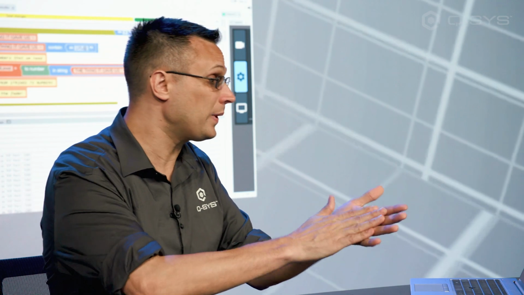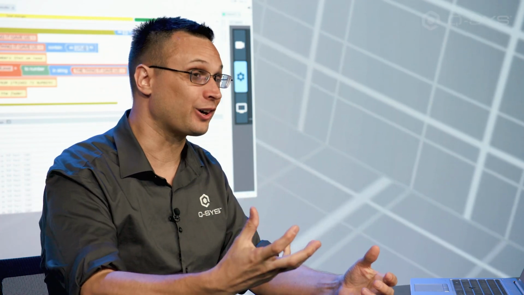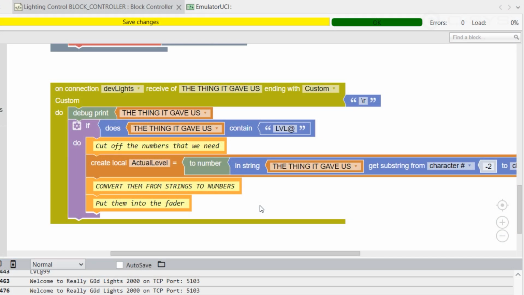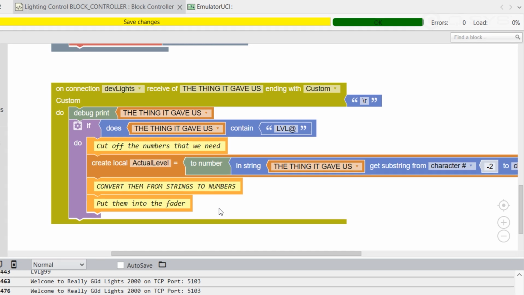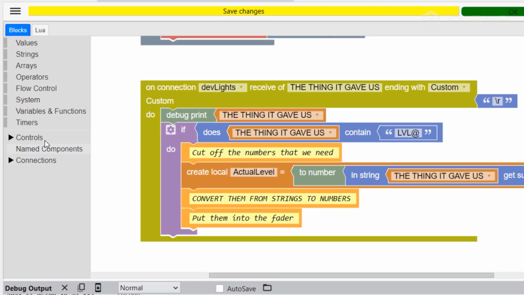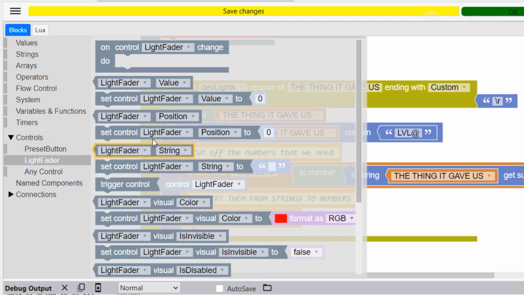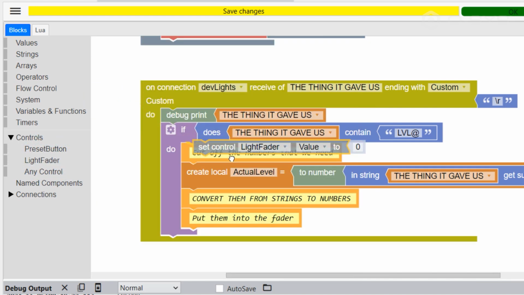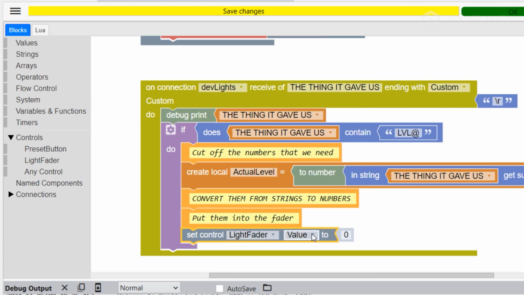Okay, and now that we've got our number, what's our last thing we want to do on our think through? Put them into the fader. So grab your controls, your light fader. We are going to set its value to the actual level.